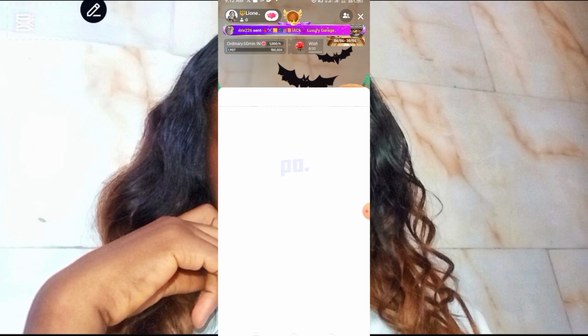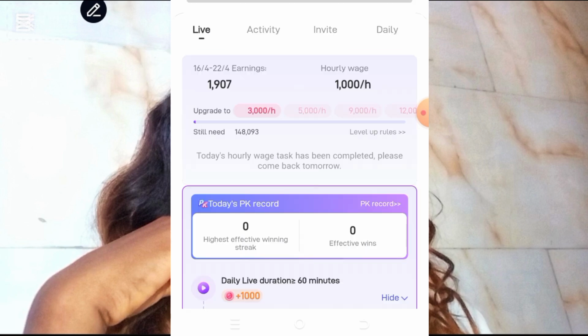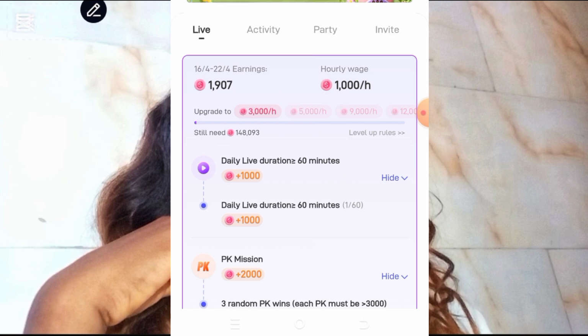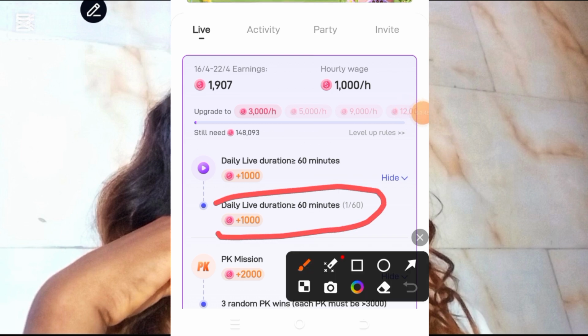You can as well check the number of minutes, the number of hours that you have spent so far on your live stream. So look at it here, daily live. Literally, I've spent just 1 minute out of the 60 minutes that I'm supposed to be here.